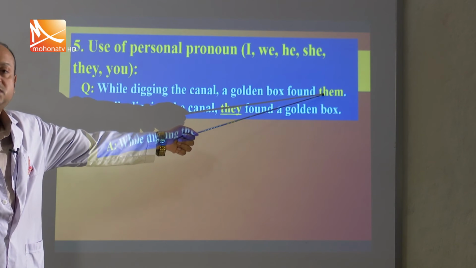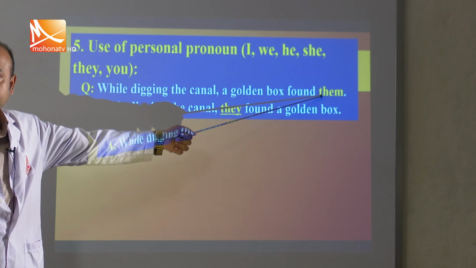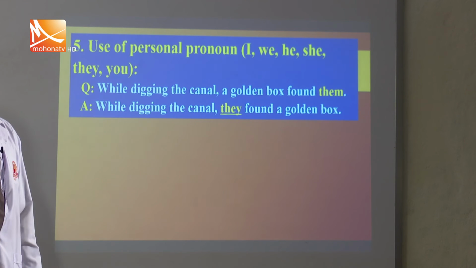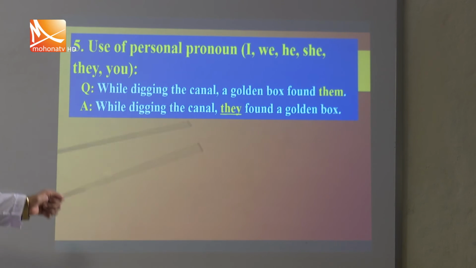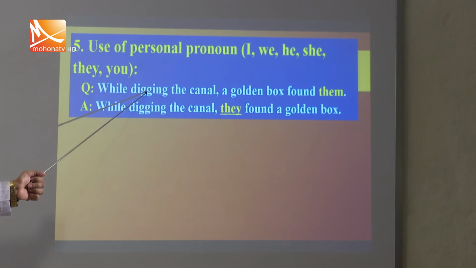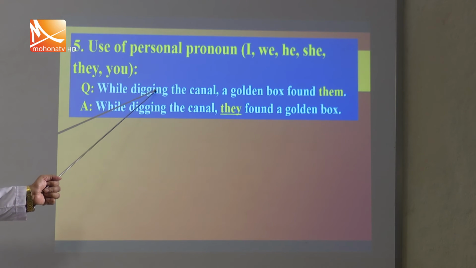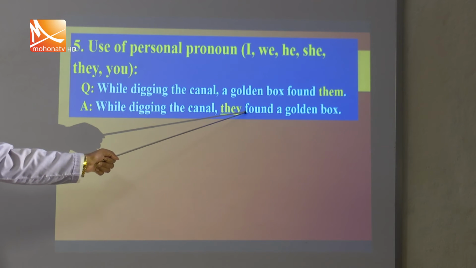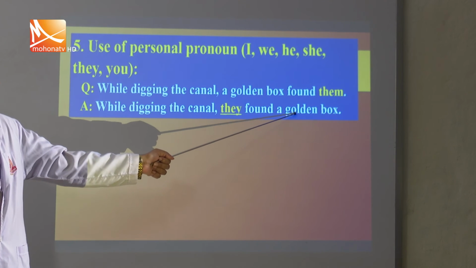So, them is the objective form here, and it should be replaced at the place of subject with its subjective form, because the activity of digging the canal was done by them. So, the doer of the activity can be the subject of a sentence, you know. So, they found a golden box.